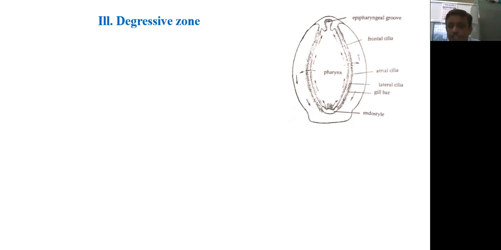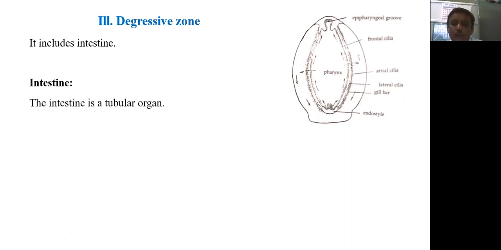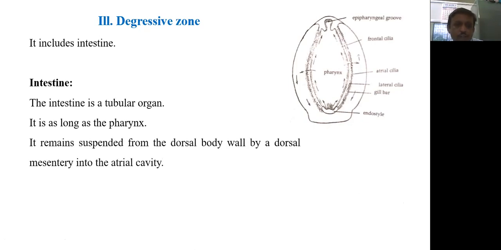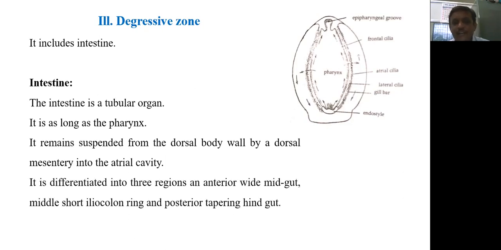Then we are going to see the next zone, that is the degressive zone of the alimentary canal. It includes the intestine. The intestine is a tubular organ. It is a tube-like organ, as long as the pharynx. The length of the intestine is as long as the pharynx. It remains suspended from the dorsal body wall by dorsal mesenteries in the atrial cavity.